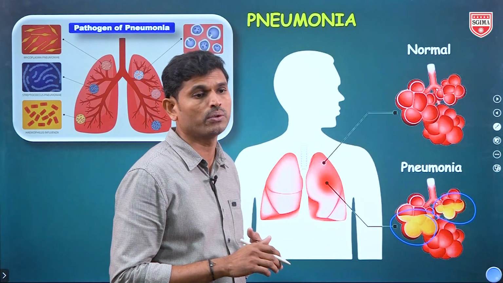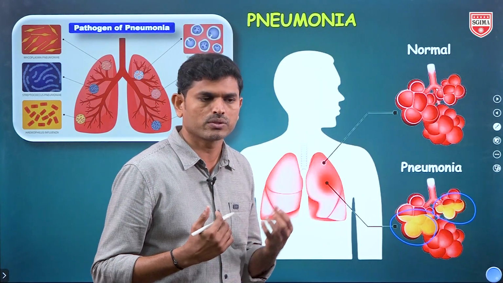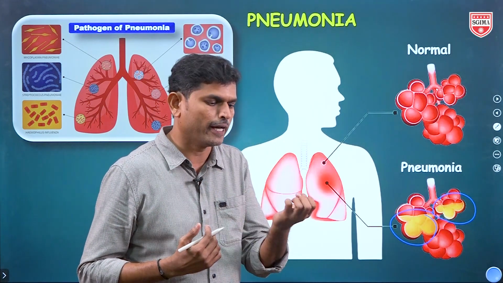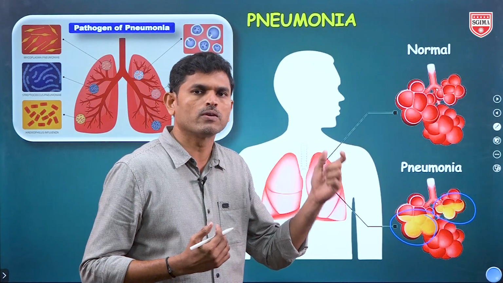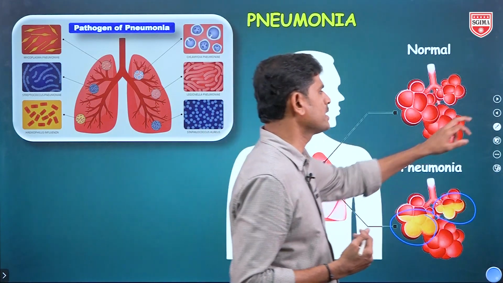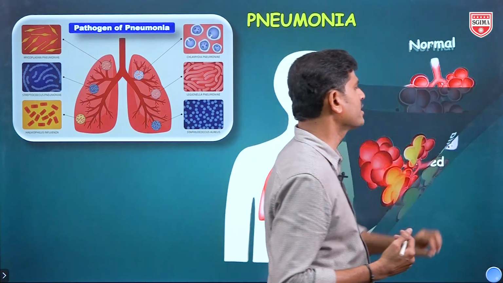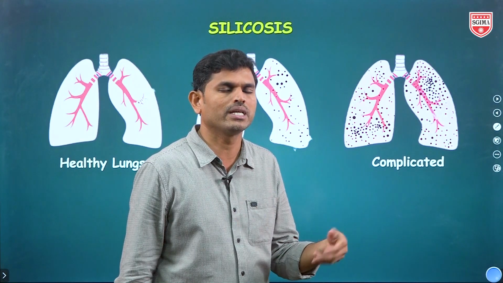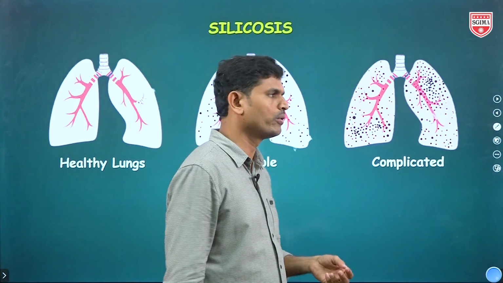We should not neglect pneumonia. If neglected, in severe conditions the lips and nails turn from gray to blue color, which indicates the severity. Why does this color change happen? Due to the partial pressure of carbon dioxide increasing in the blood, that's why the color changes.